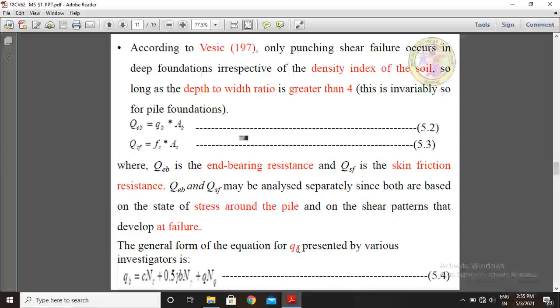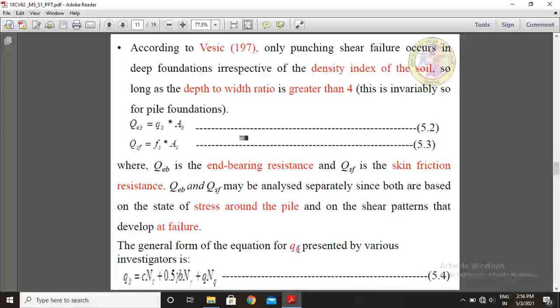According to Vesic, only punching shear failure occurs in deep foundations irrespective of the density index of the soils, so long as the depth to width ratio is greater than 4, which is invariably so for pile foundations.